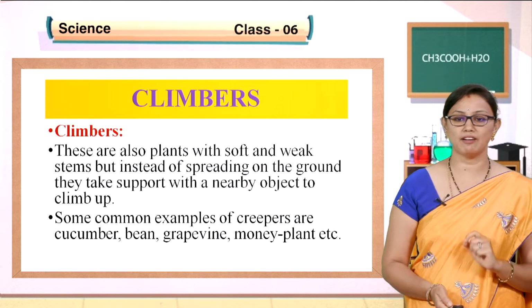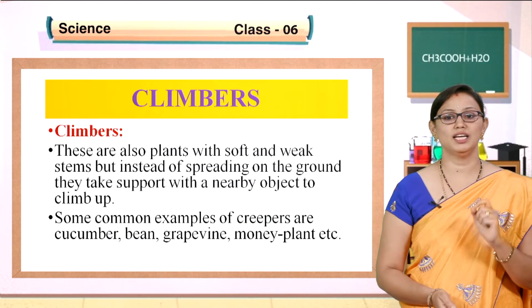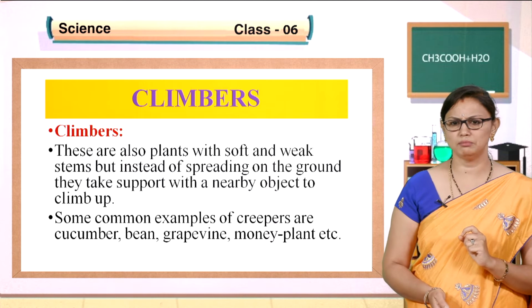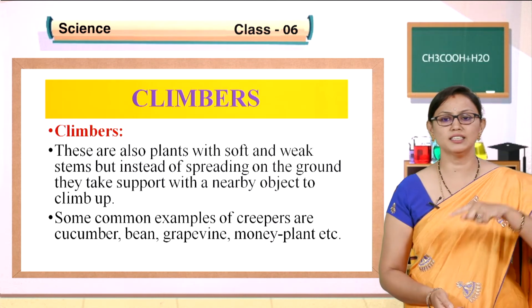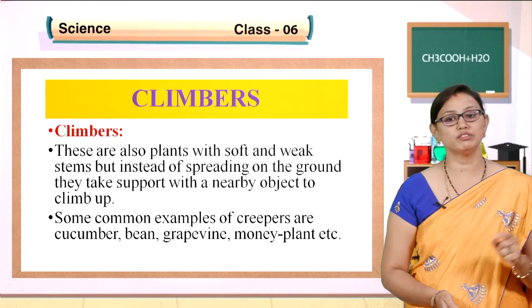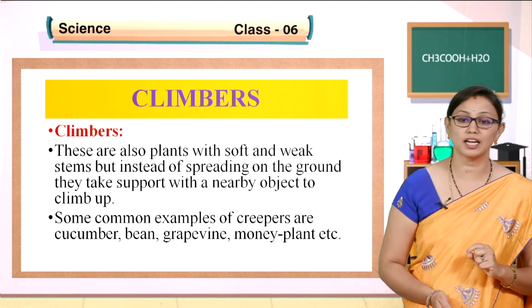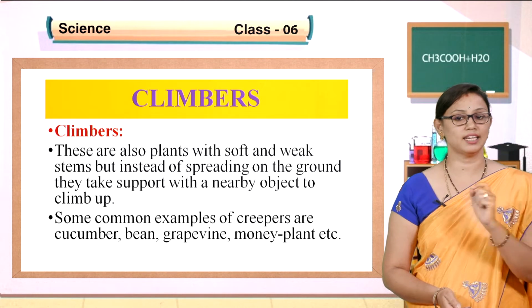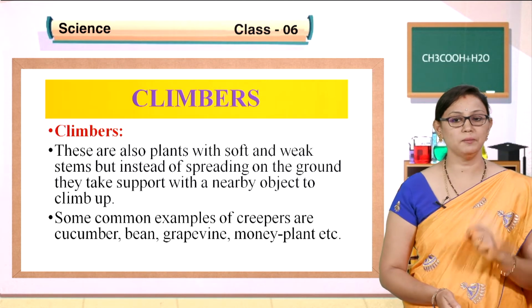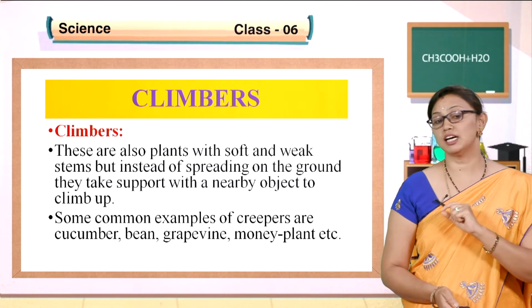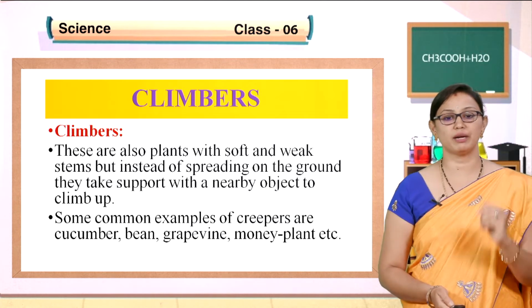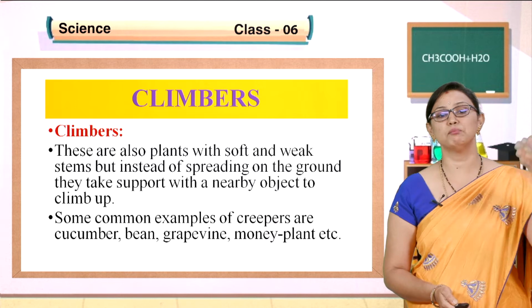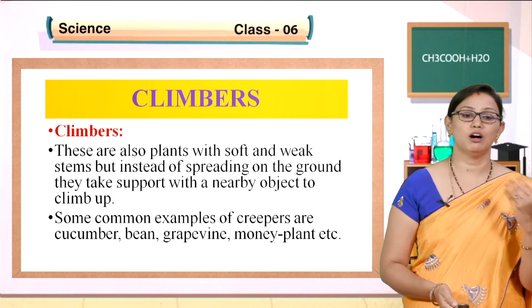Now we have one more type of plants called climbers. Have you observed the money plant near your home? Yes, children. It takes the support of other plants. These are also climbers. These are also plants with a soft and weak stem, but instead of spreading on the ground, they take the support of a nearby object to climb up.